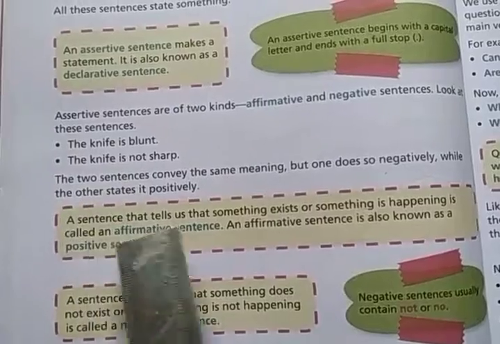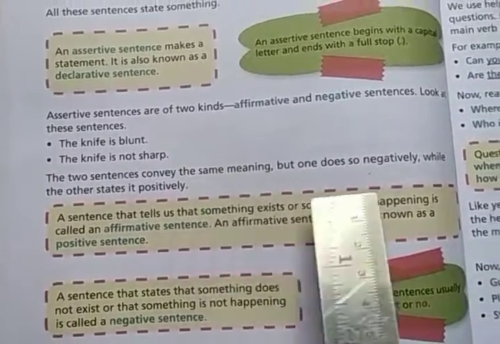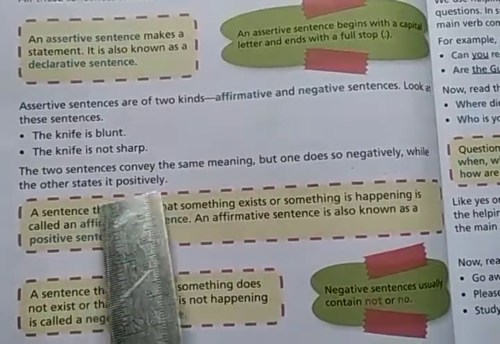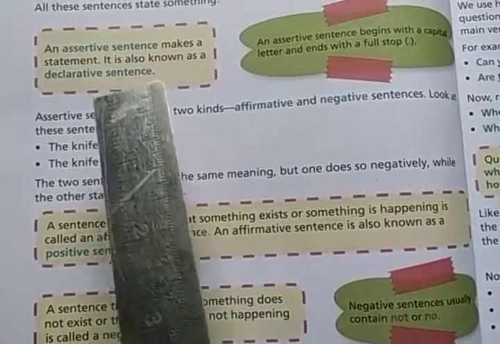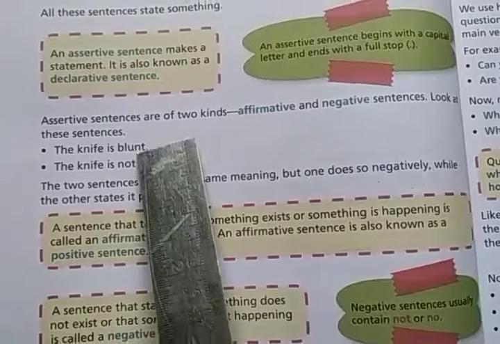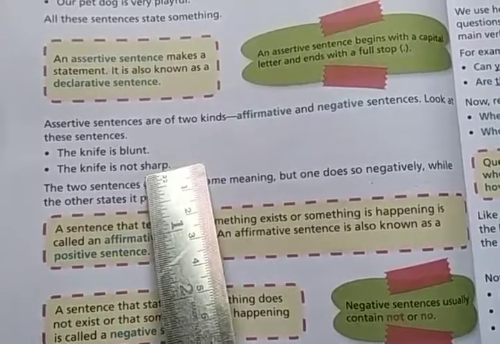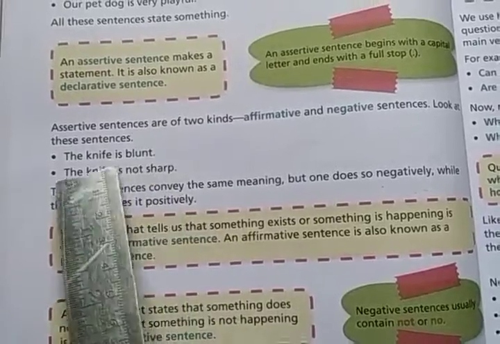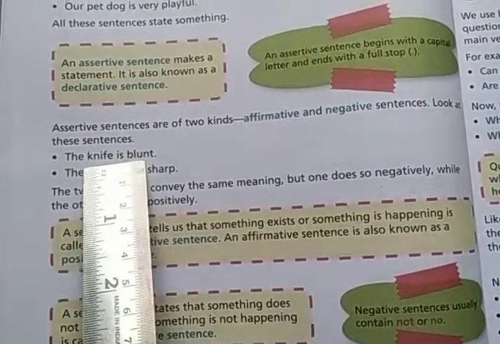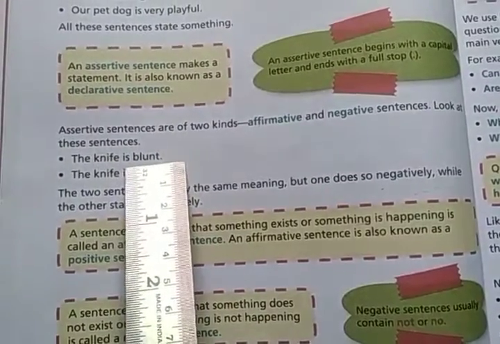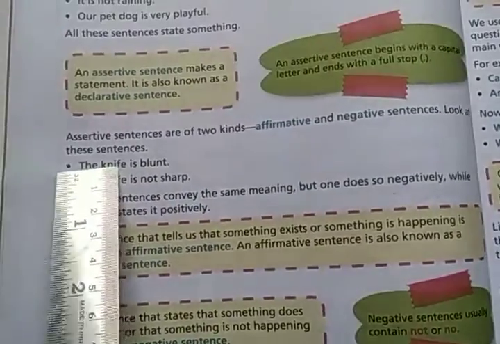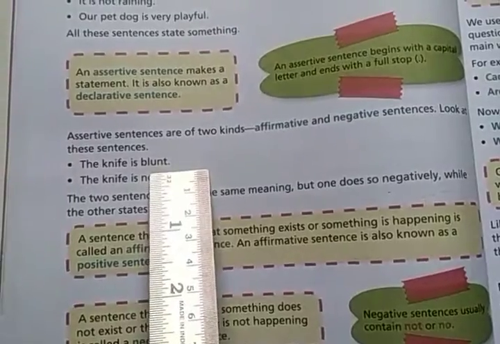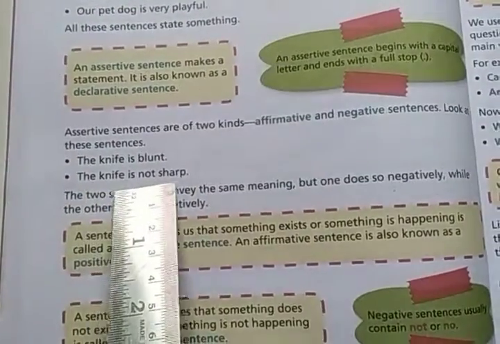But you can see that one does so negatively while the other states it positively. Both the sentences are conveying the same message, that the knife is not sharp and the knife is blunt. But the first statement is stating the same thing positively. No, not, nothing is there. The knife is blunt. This is a positive sentence. And the knife is not sharp.